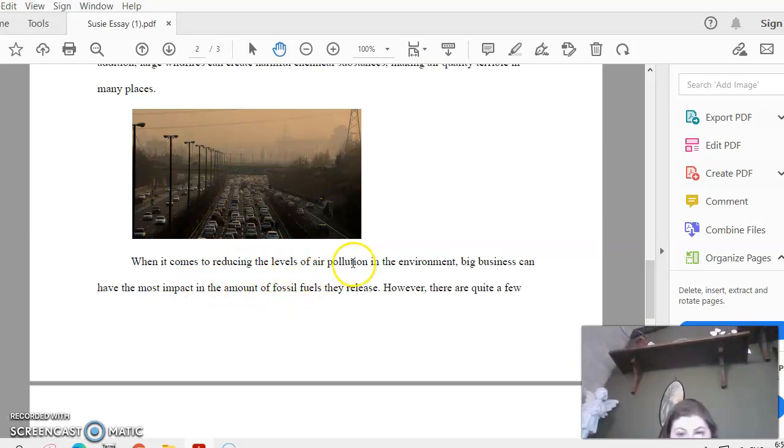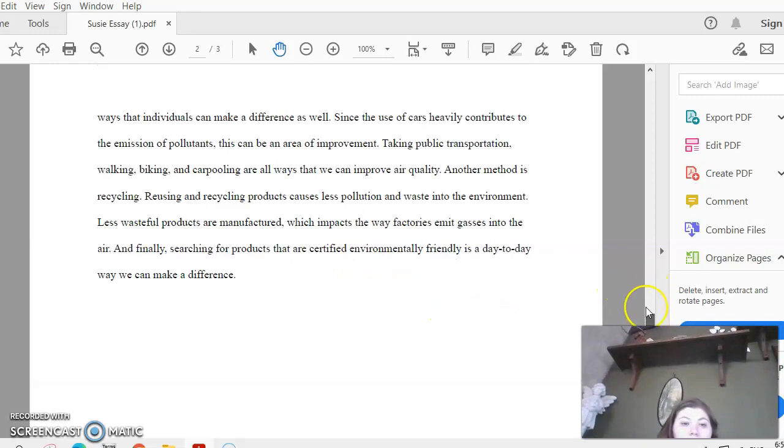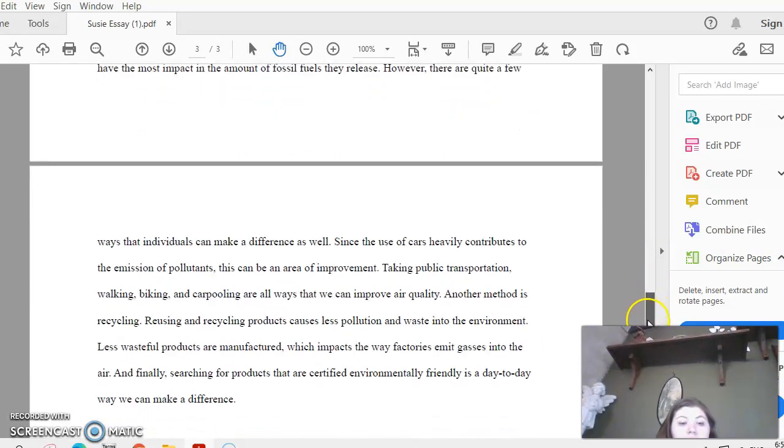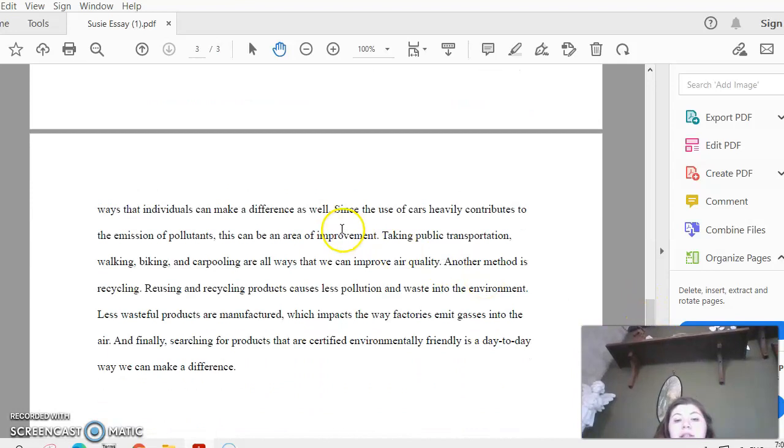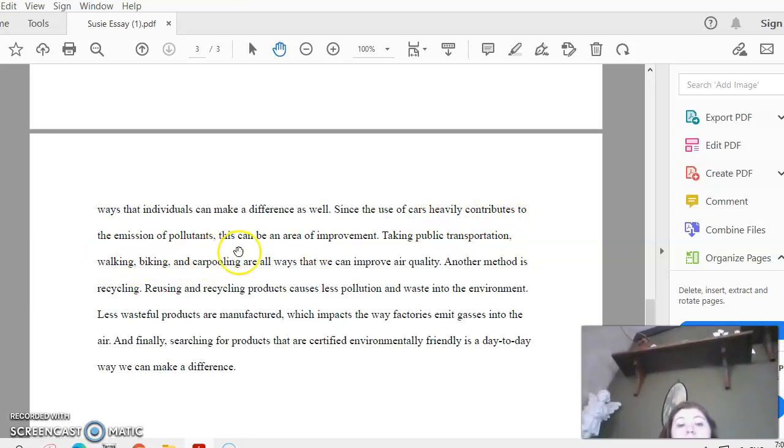ways that individuals can make a difference as well, since the use of cars heavily contributes to the emission of pollutants. This can be an area of improvement. Taking public transportation, walking, biking, and carpooling are all ways that we can improve air quality.